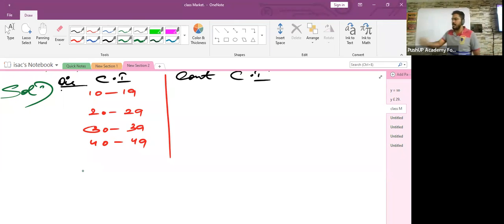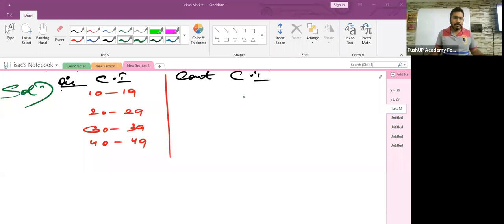How do we change discontinuous class intervals into continuous class intervals? Very good. Adjustment factor. Very good, children.